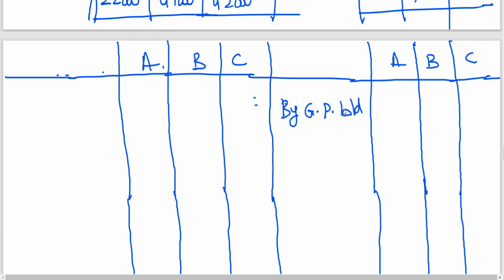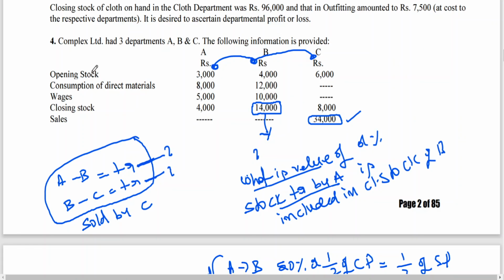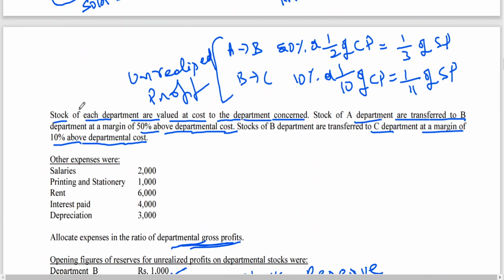Why gross profit brought down: 6,000, 3,000, 3,000. Now we have the expenses. You can see the expenses given here. All these salaries, printing, you need to distribute in the ratio of the gross profit. What is the gross profit? We got it, my dear friends: 2 is to 1 is to 1.